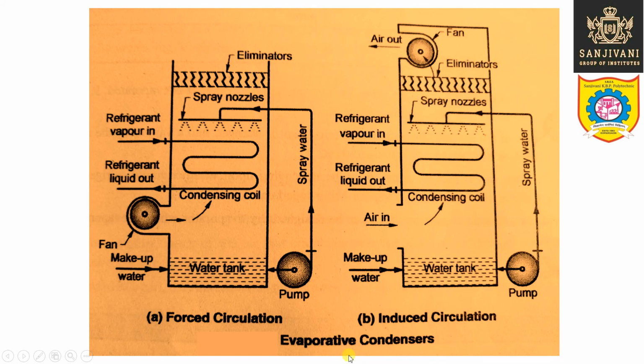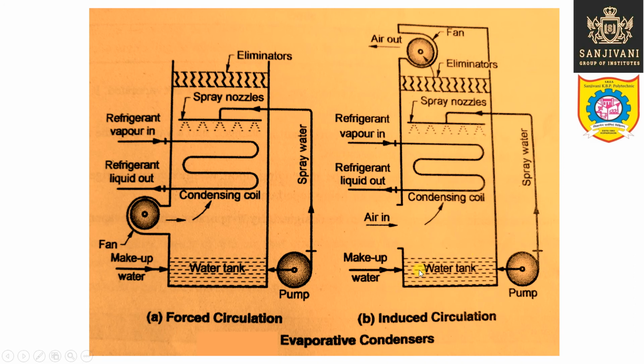So here we are having both the types of evaporative condensers. This is the forced circulation, this is the induced circulation evaporative condenser. We have studied right now the induced circulation evaporative condenser. So the air is entering from the bottom. The fan is present at the top. This fan is inducing the air from the bottom. Remaining construction is same, right? The air is entering, it is moving in the upward direction. So air is induced, and therefore it is called the induced circulation type water cooled evaporative condenser, right?